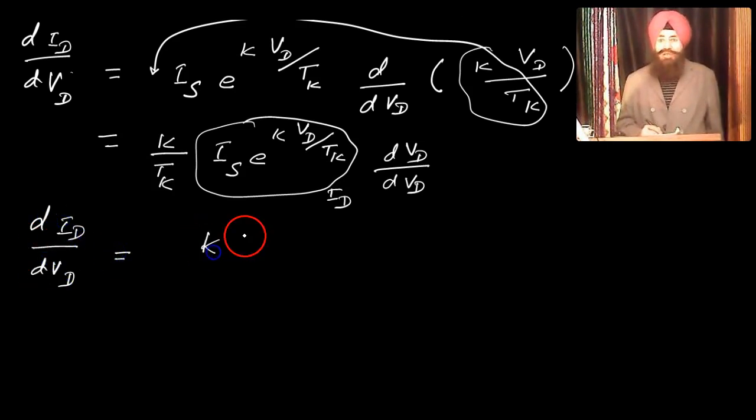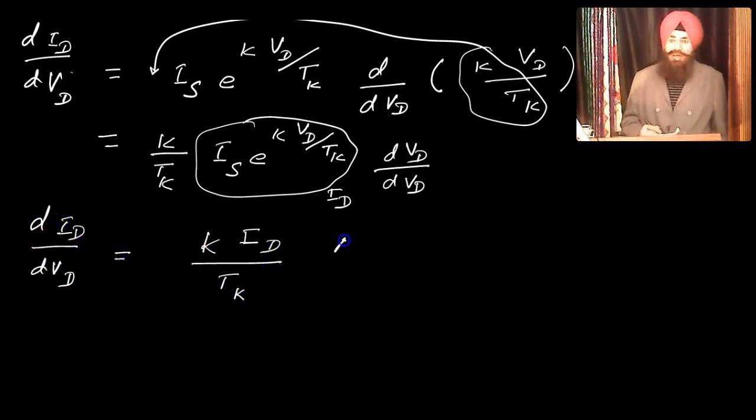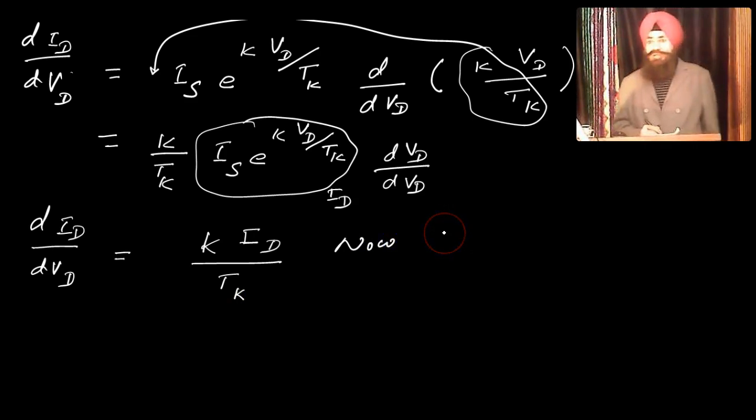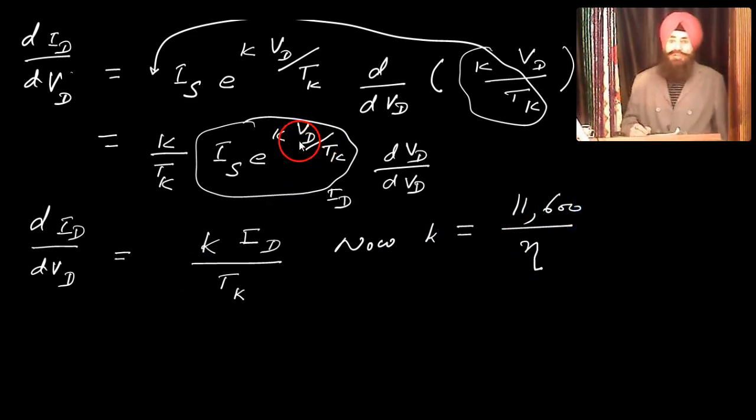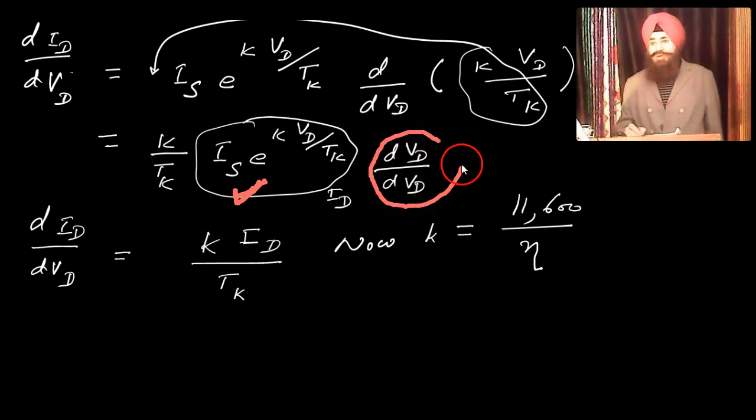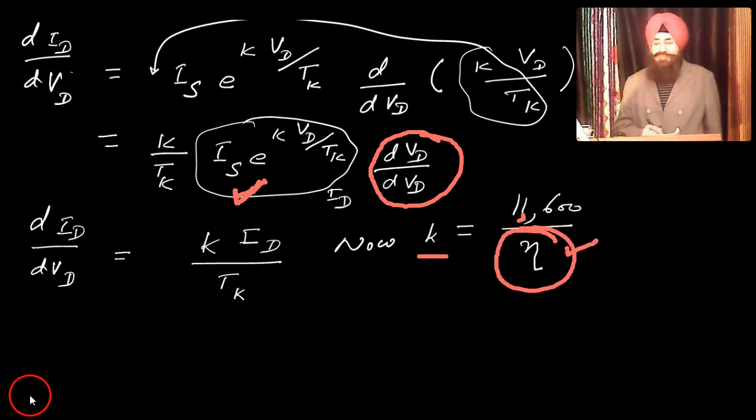So dID over dVD is K ID over Tk, and now this is ID, this factor is 1. Now what is K? K is 11,600 over eta, it is constant. What is eta?